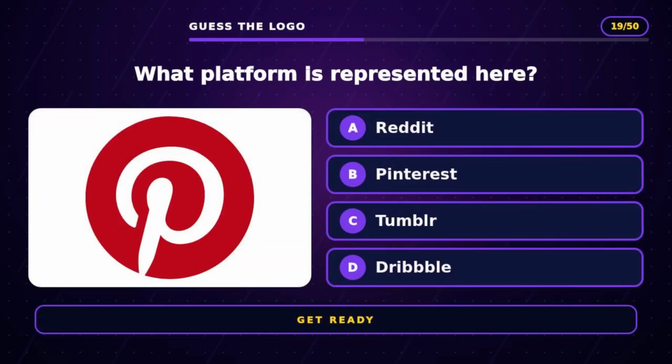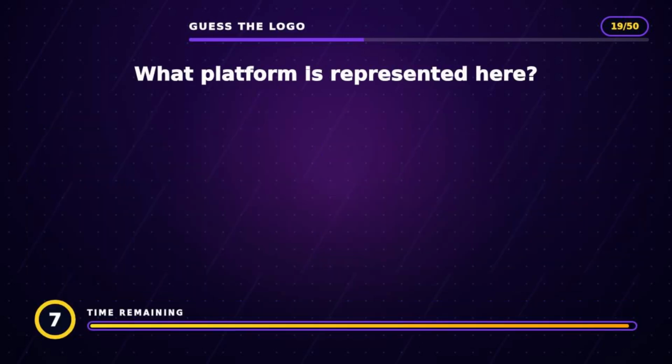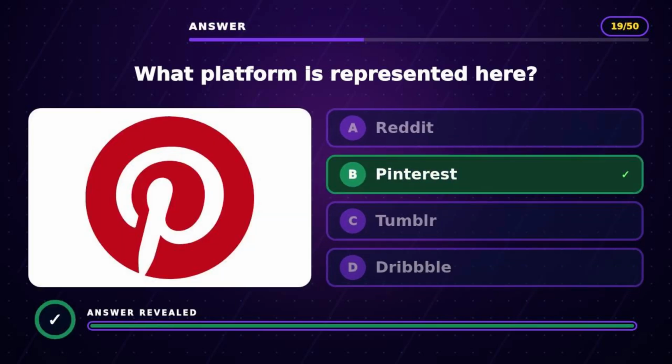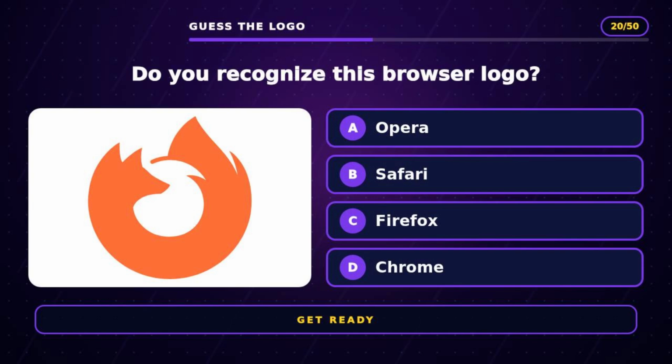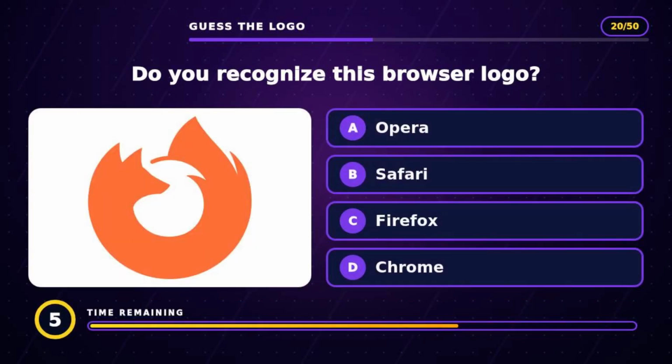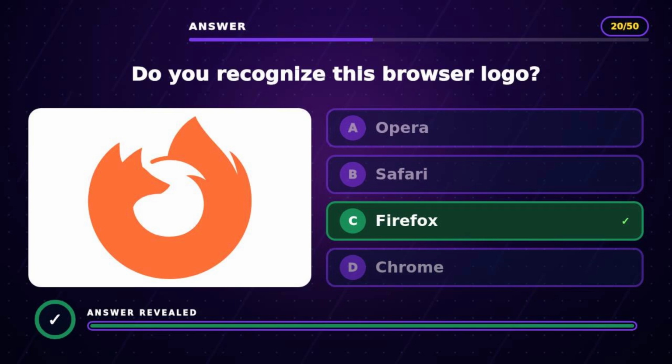Question 19. What platform is represented here? The answer is B, Pinterest. Question 20. Do you recognize this browser logo? The answer is C, Firefox.